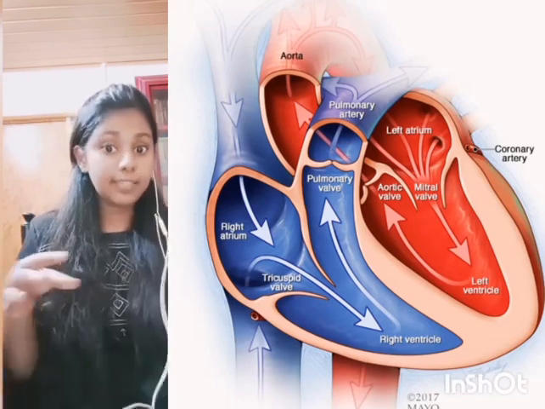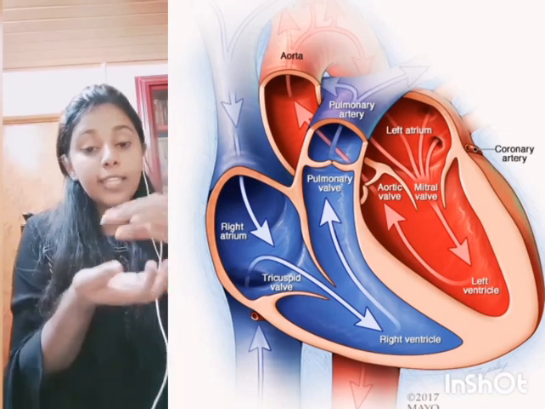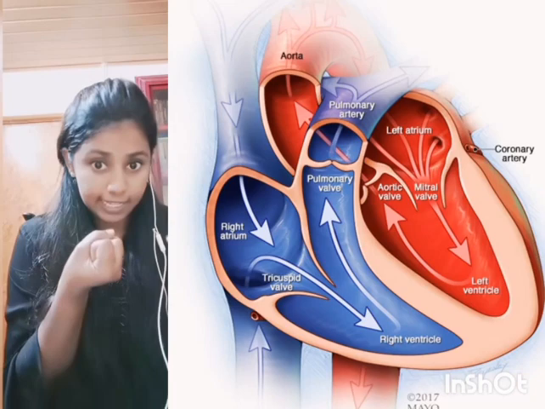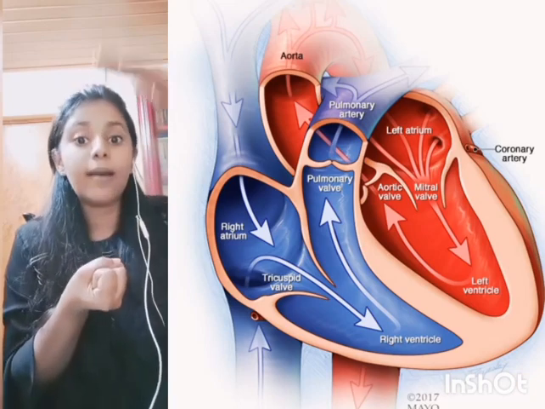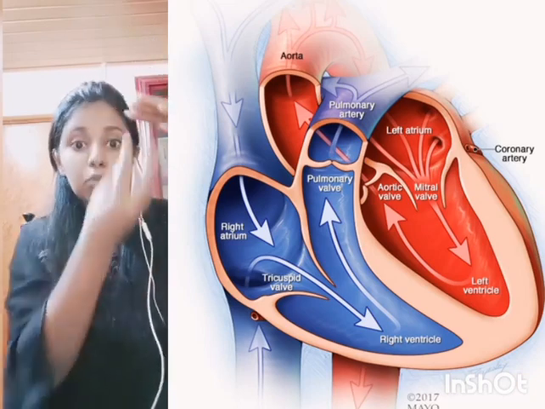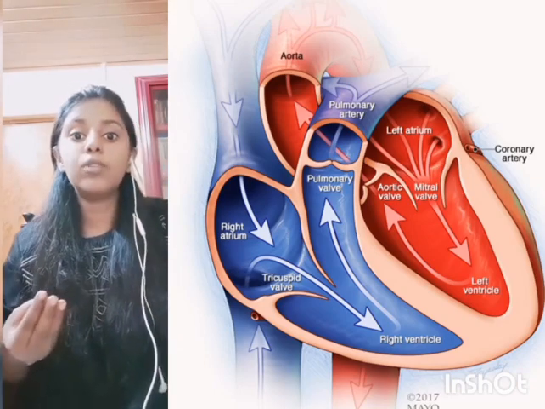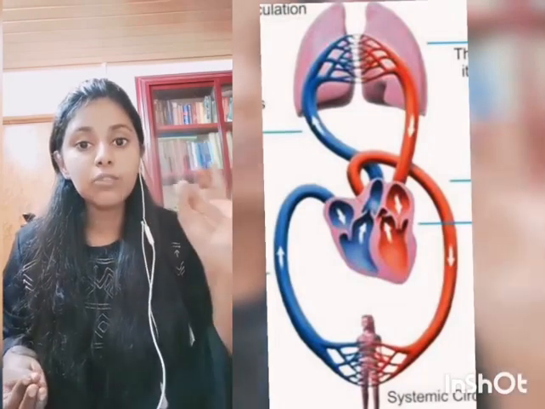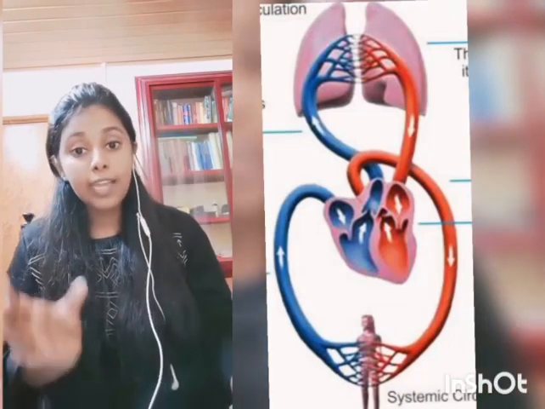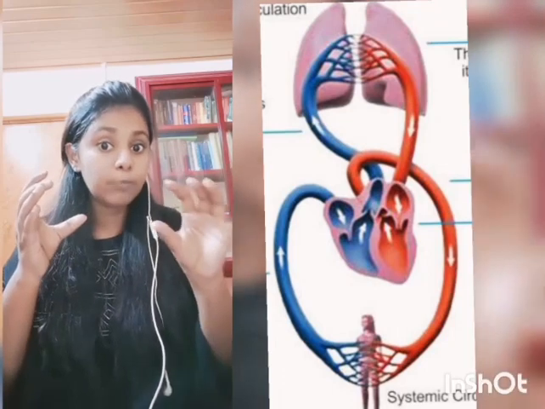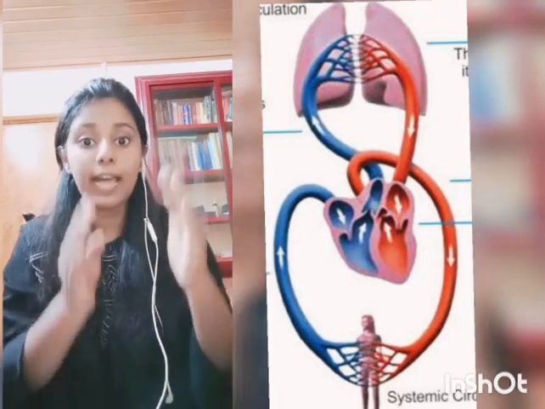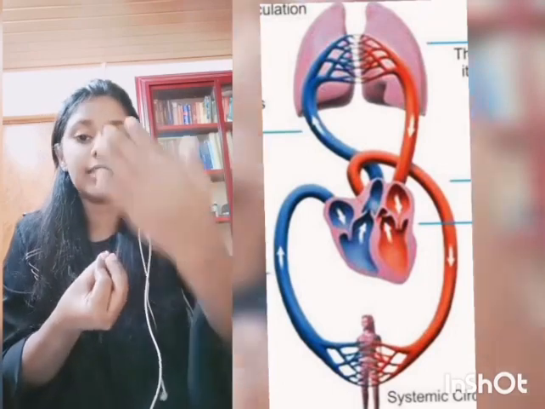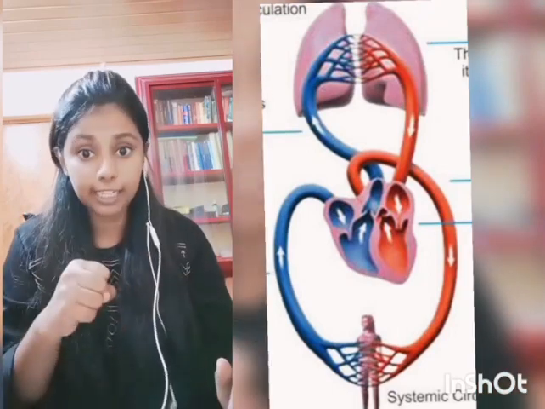Now we are discussing the right ventricular case. At the time of contraction, the right ventricle squeezes the blood inside and pushes it upwards through the pulmonary artery to reach the level of the lungs. At the level of the lungs, gaseous exchange takes place. When the deoxygenated blood carried by the pulmonary artery reaches the alveolar level, it picks up oxygen and gives back carbon dioxide. Now the blood gets oxygenated.